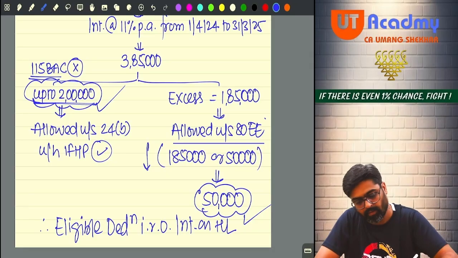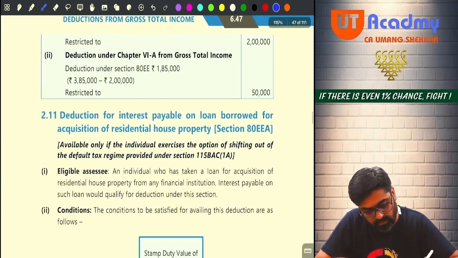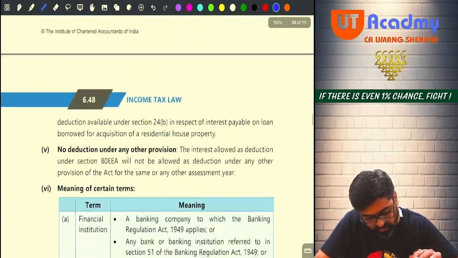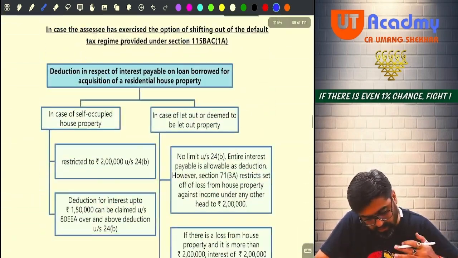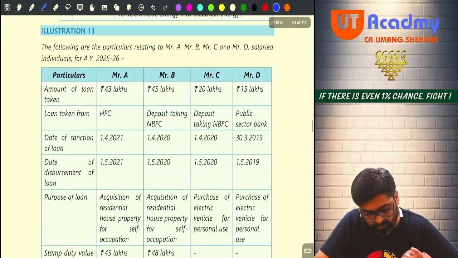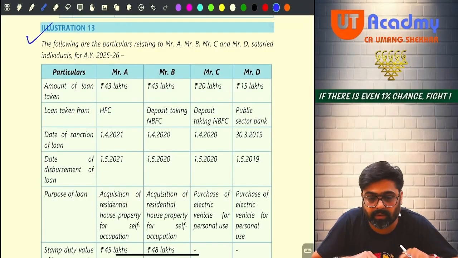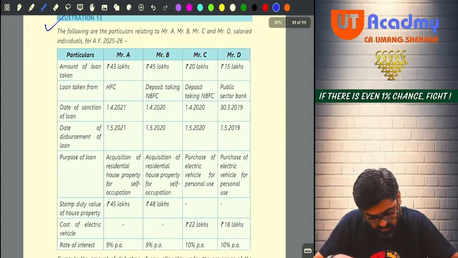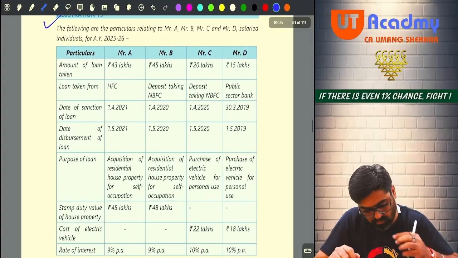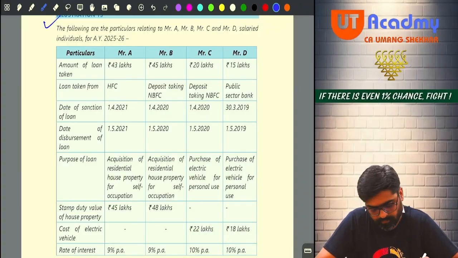Okay, now ICAI question 12 is done. See, 2 lakh here, 50,000 here, done. Now coming to 80EA, which is done. 80EB is also done. EA, EB, yes, this illustration is a good example, important.